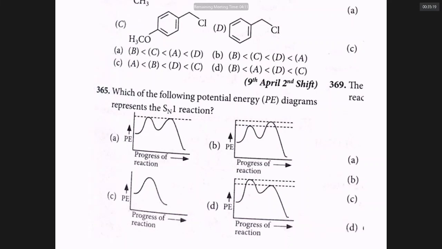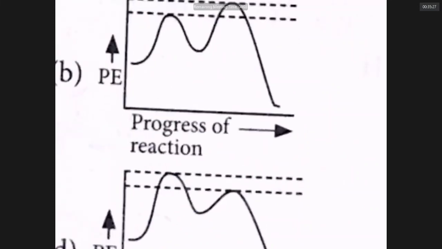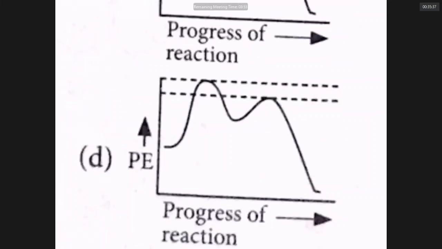The breakage of the C-X bond requires very high energy. Once the X bond is removed, you get a somewhat stable carbocation. This carbocation again starts making a bond with Y minus. Again, you get a transition state. The D diagram explains the progress of reaction.